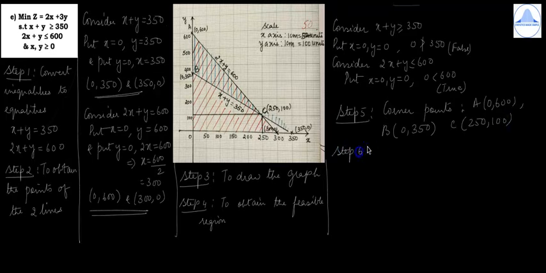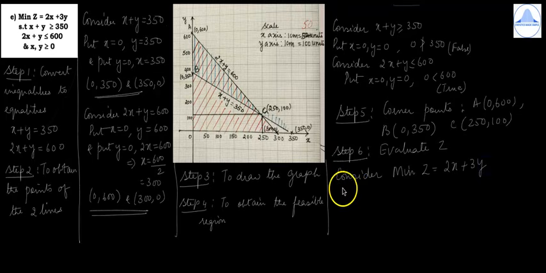Then step 6 is to evaluate Z at the corner points. Consider minimize Z equal to 2x plus 3y. So ZA is equal to 2 into 0 plus 3 into 600, which is 1800.